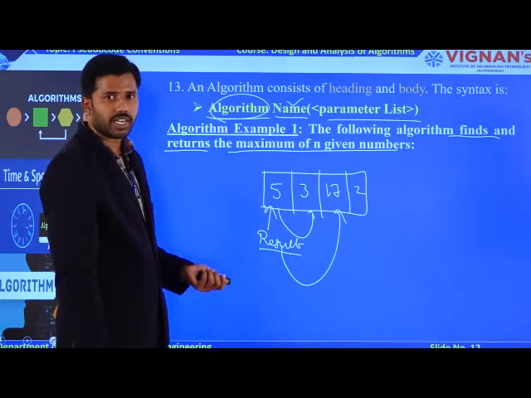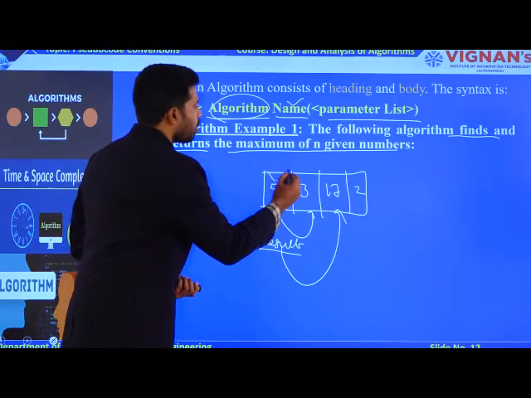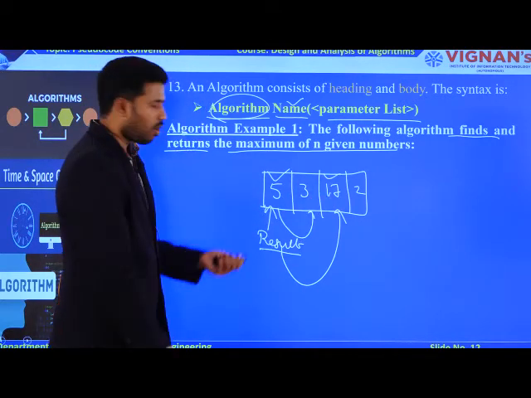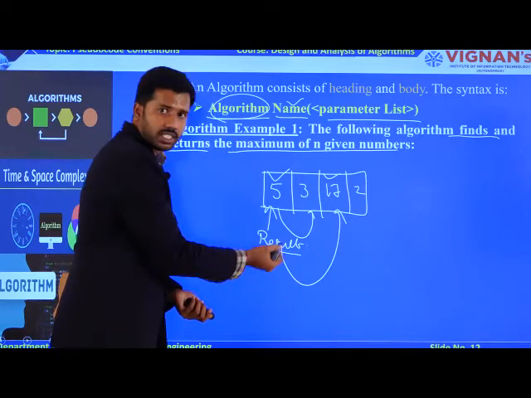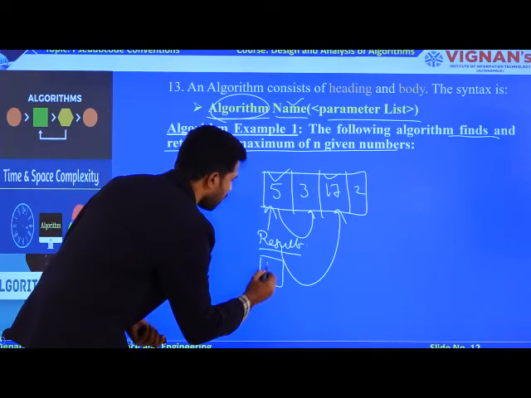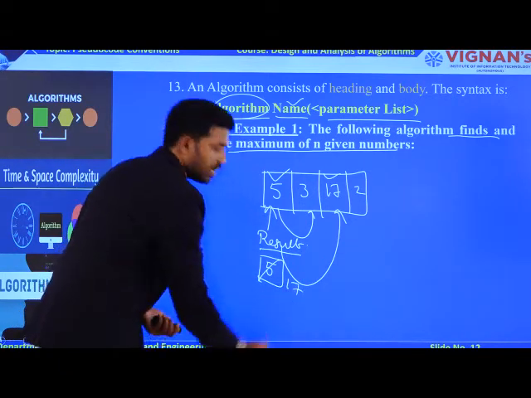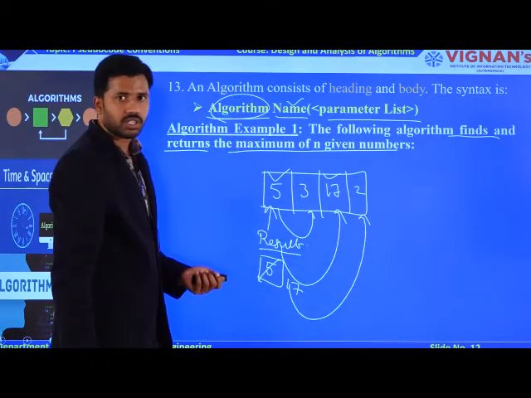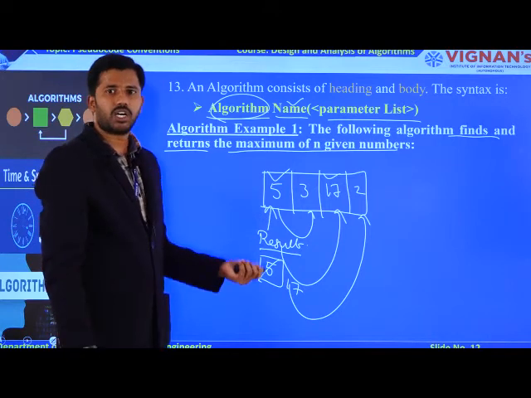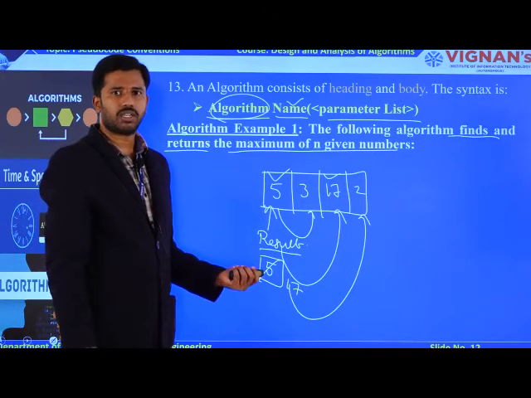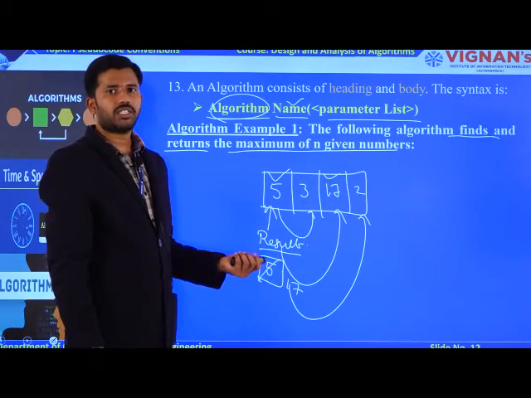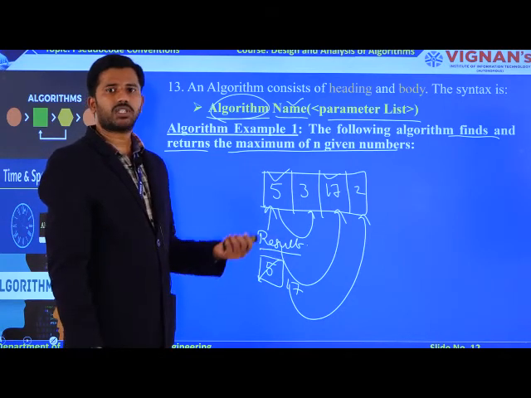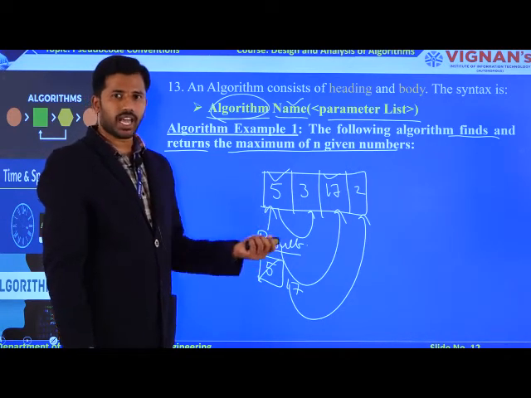What is the next element? 17. What is the maximum among 5 and 17? 17. Now I update my result value. Previously my result value is 5, now it is updated as 17. Now I compare this 17 with the last element, 2. Among 17 and 2, which one is the maximum? 17 only. This is the logic behind finding the maximum element available in the array, right?